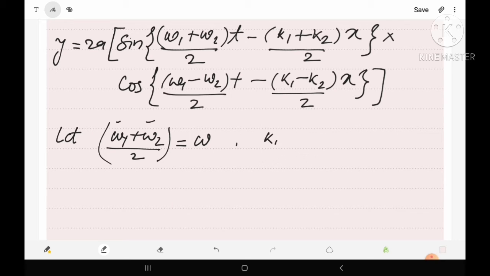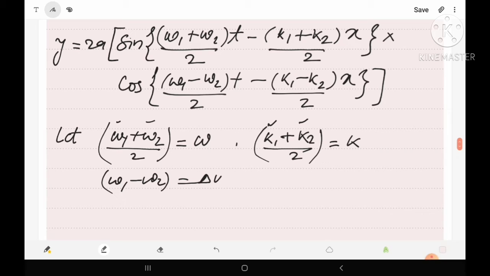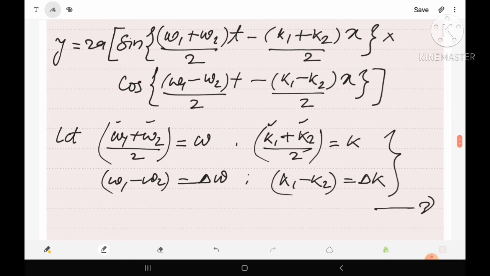Similarly, suppose k1 plus k2 upon 2 equals k, which gives the average value of k1 and k2. Similarly, omega 1 minus omega 2 equals, suppose, del omega, which gives the difference of omega 1 and omega 2. Similarly, k1 minus k2 equals, suppose, del k, which gives the difference of k1 and k2. Suppose this is equation set 3.